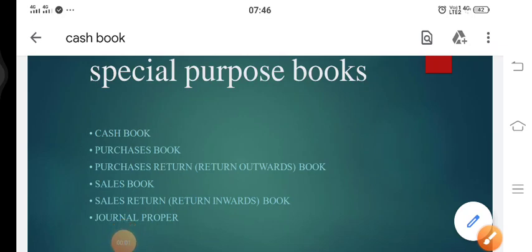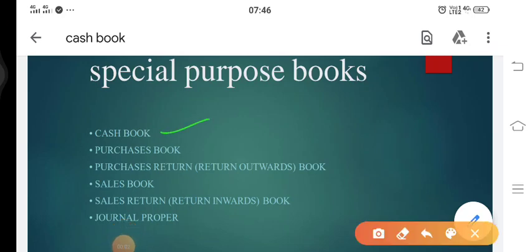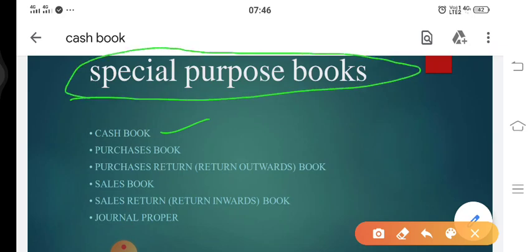Morning students, our today's topic is cash book. But before we go for cash book, we have written here special purpose book. So what is it basically? A special purpose book is a book which is for some special purposes. For example, cash is a very important requisite of every business organization, so it definitely wants to have a special record of cash, and that is why I prepare a cash book.